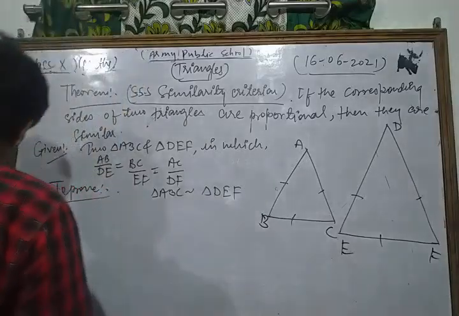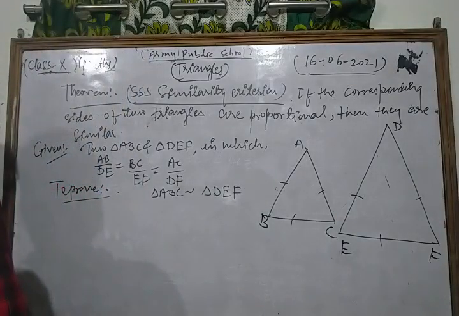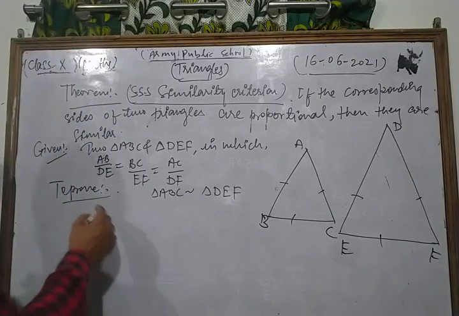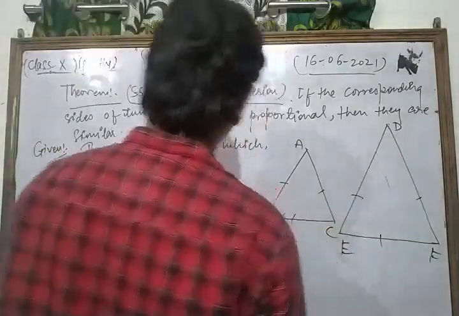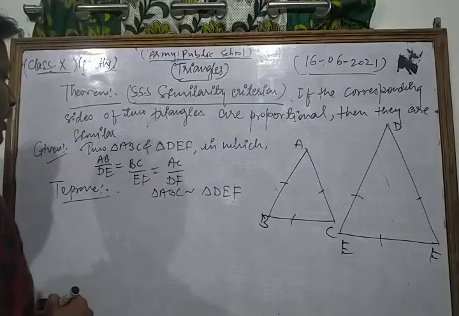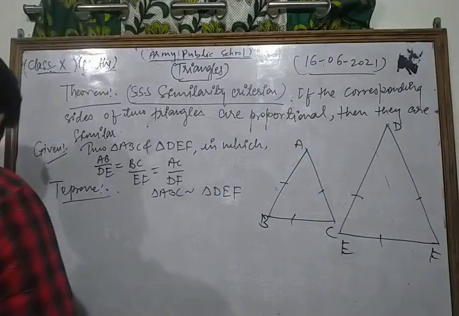Okay, now we have to show that triangle ABC is similar to triangle DEF. So we have to show that their corresponding angles are equal.